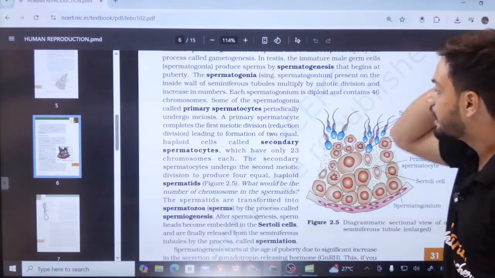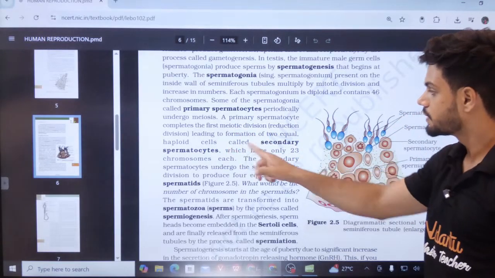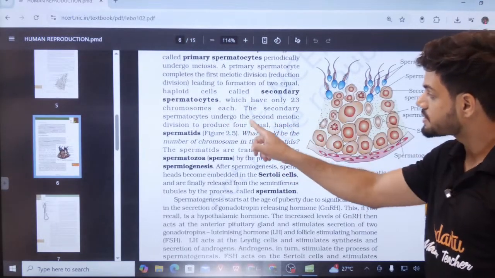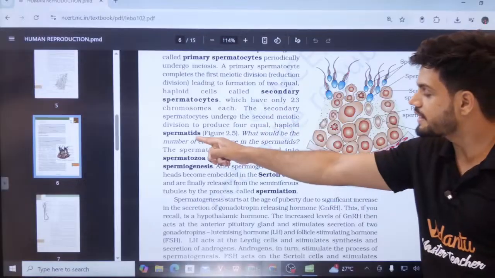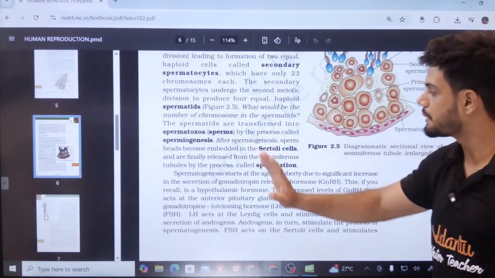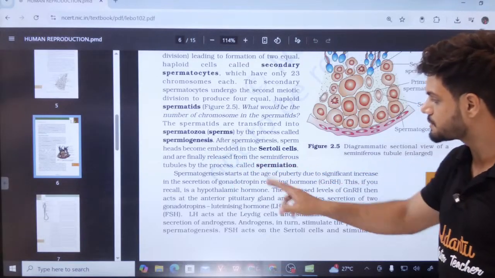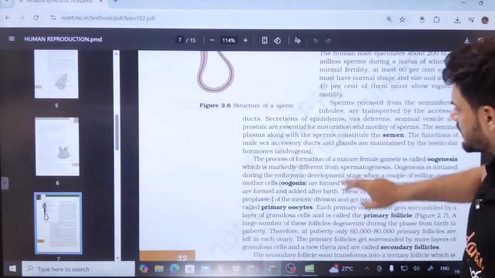Now they undergo meiosis 1. We get secondary spermatocytes. The secondary spermatocyte undergoes the second meiotic division, meiosis 2. We get spermatids, then spermatozoa through spermiogenesis. That's all. The release of sperm from the seminiferous tubule is called spermiation. That is very easy, students.